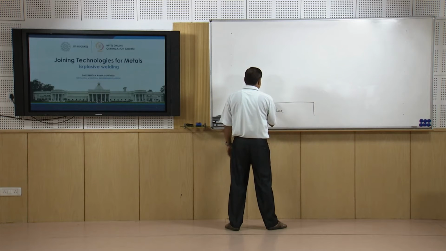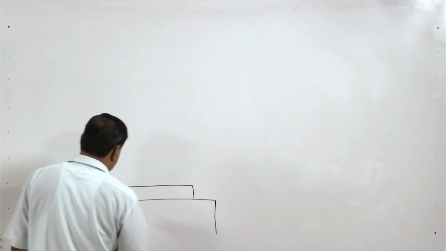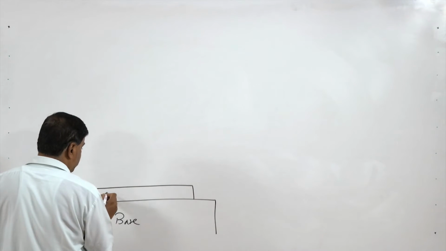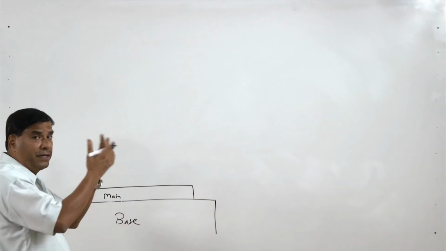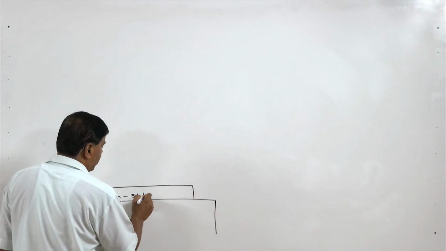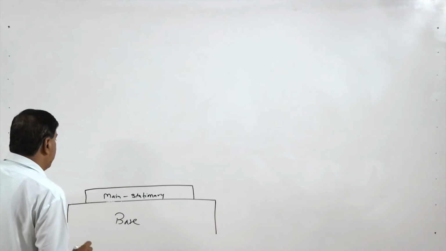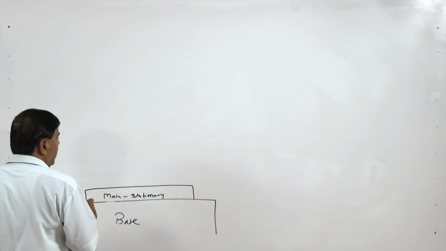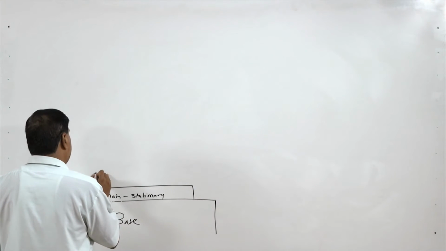There is one main component to which the joint is to be made. This is stationary and kept on the base, and another component which is to be joined is made the prime component.